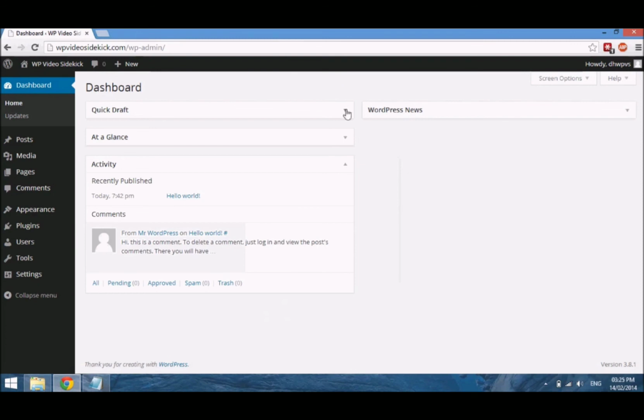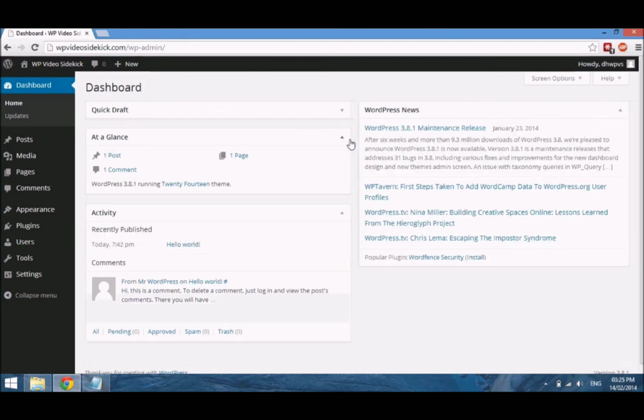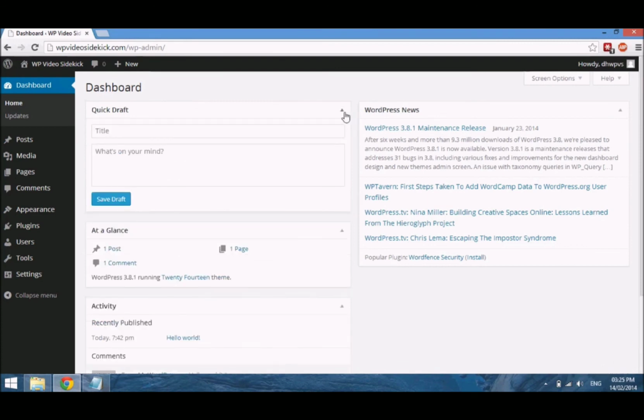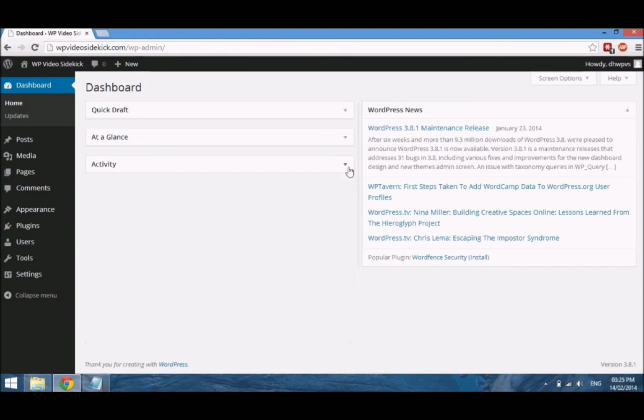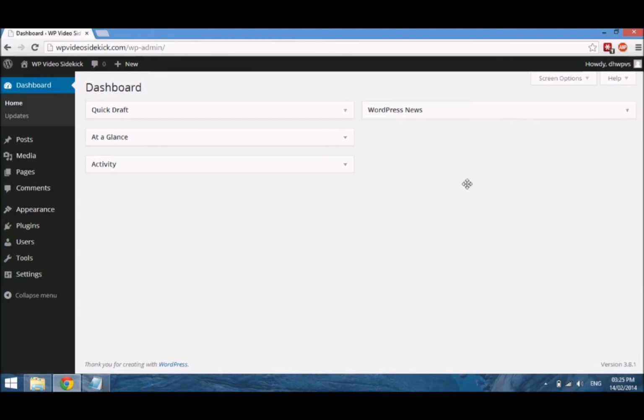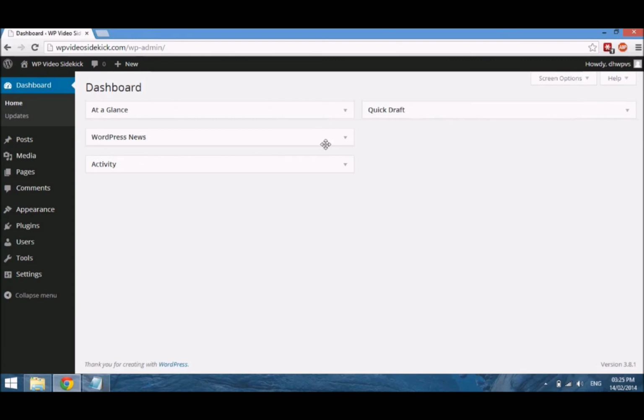you will just see a few quick links here on the right hand side, like WordPress news and some others, and you can open and close these just by clicking on the arrow beside the label. You can also move these around if you wanted, for convenience.